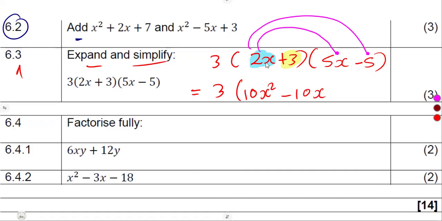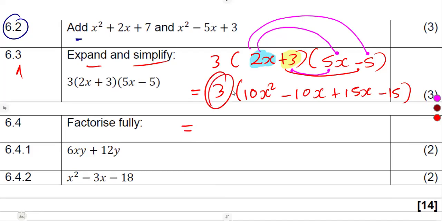All right, we are done with the first term, 2x. We move on to the positive 3. So that's positive 3 times 5x, which is going to be 15x. Positive 3 and the negative 5, which is what? Negative 15.